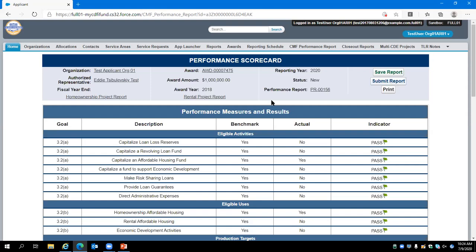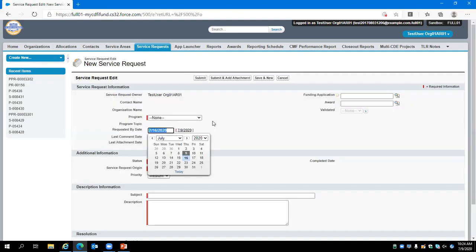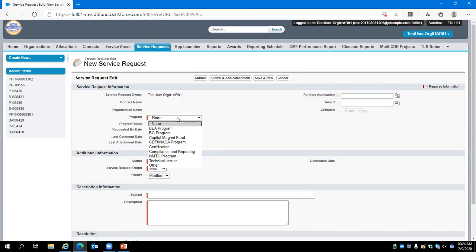Should you run into any questions, the service request is the best method to communicate with the CDFI Fund. Here on the toolbar, you will see a link to service request. From the service request homepage, click the Create Service Request button. For the program, select Capital Magnet Fund.